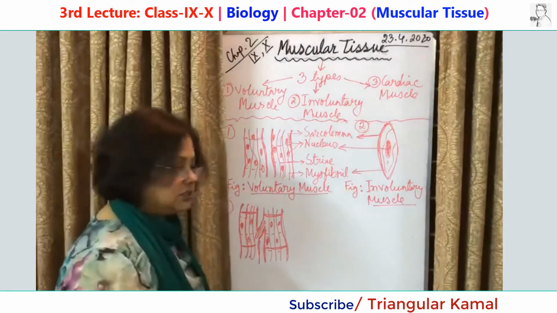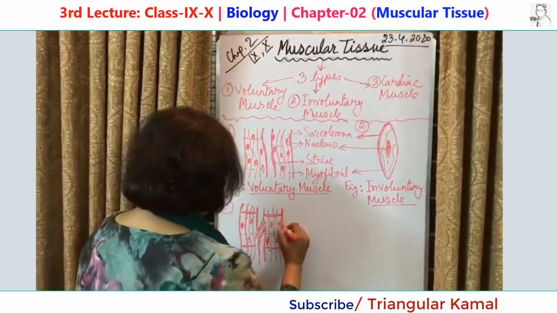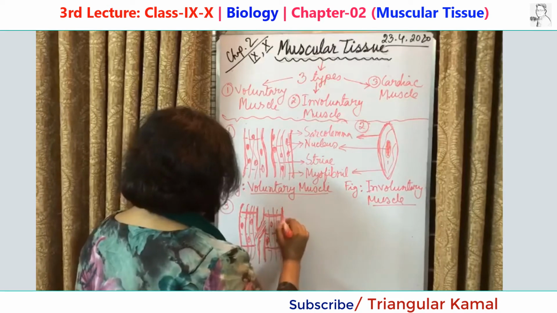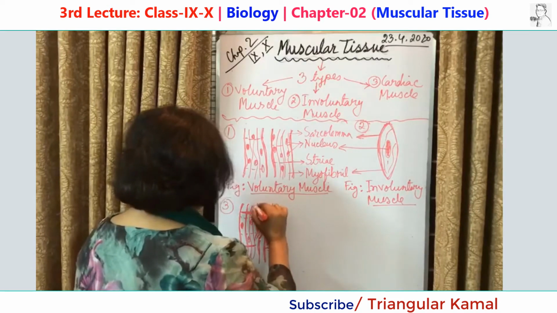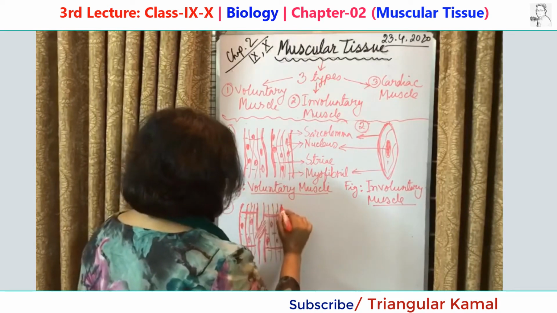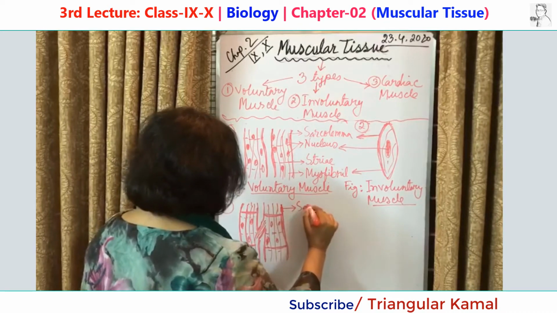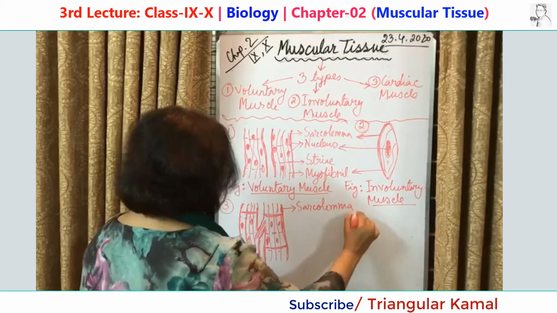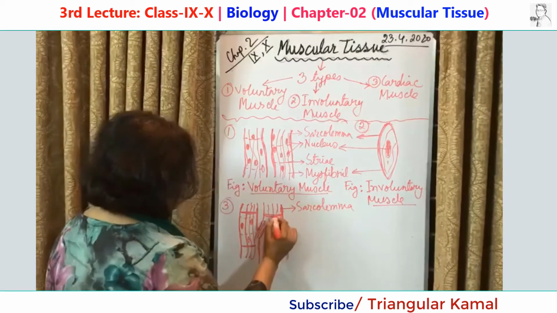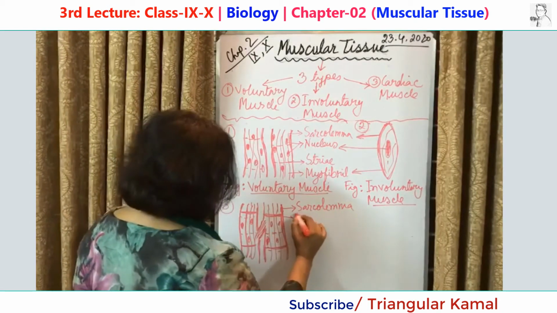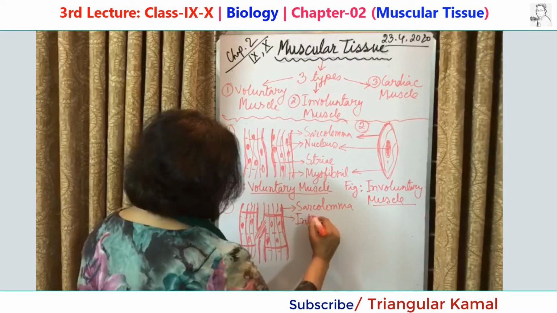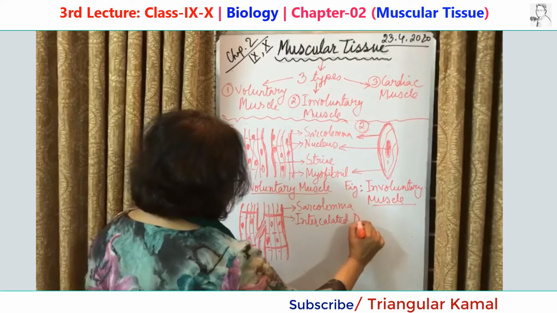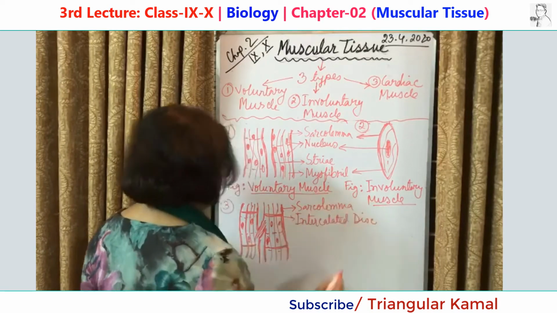So let's label it. Sarcolemma, and this one is the disc.